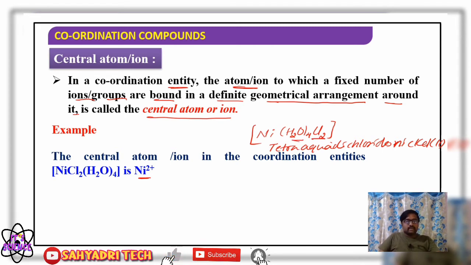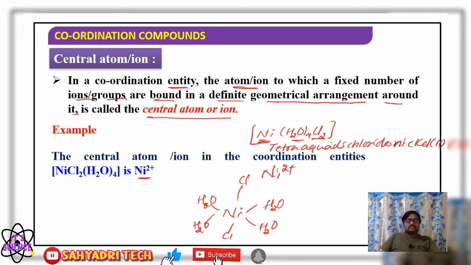So here, what is the central metal atom or ion? It is nickel, Ni2+. Nickel 2+ is surrounded by what? Ni is present at the center and is surrounded by two chloride ions and four water molecules. All together they constitute the coordination entity.